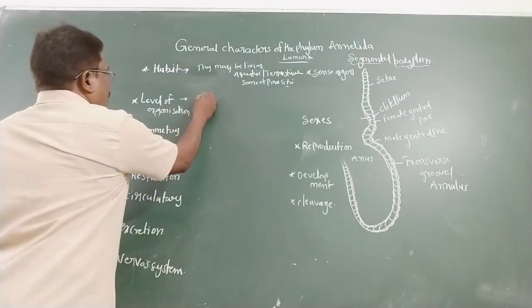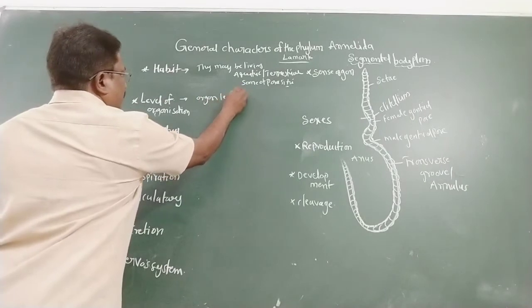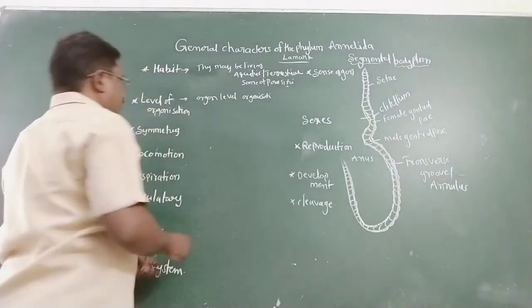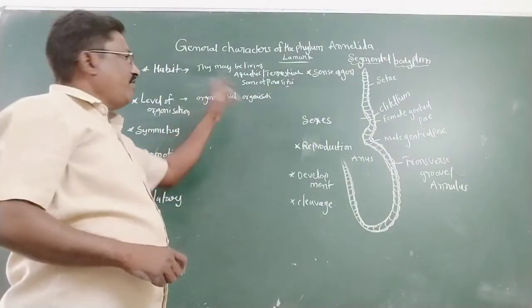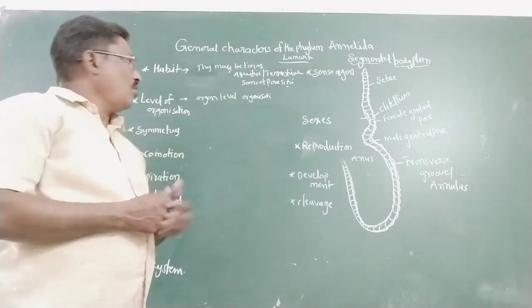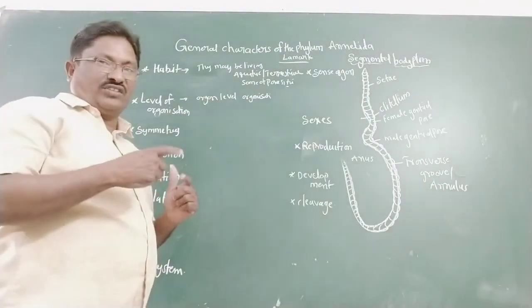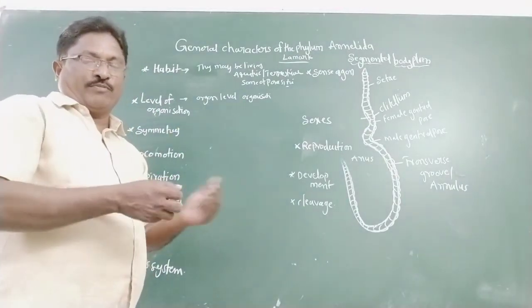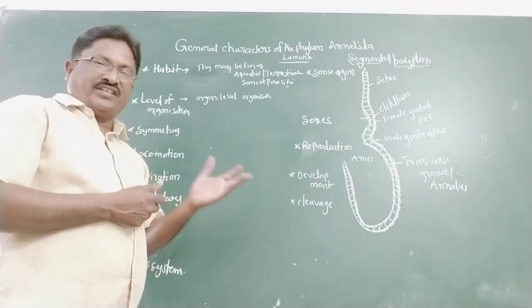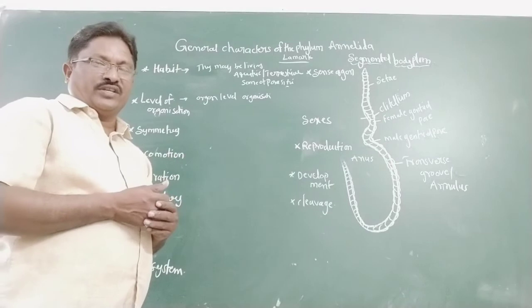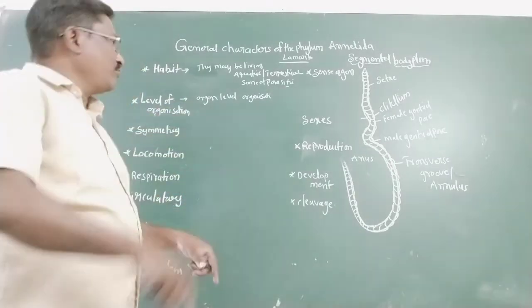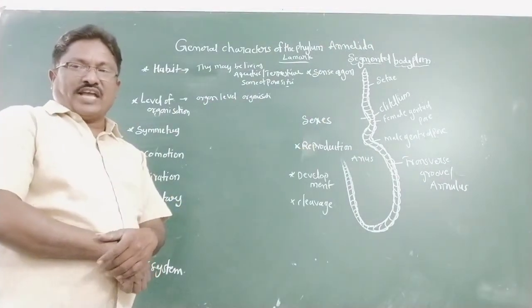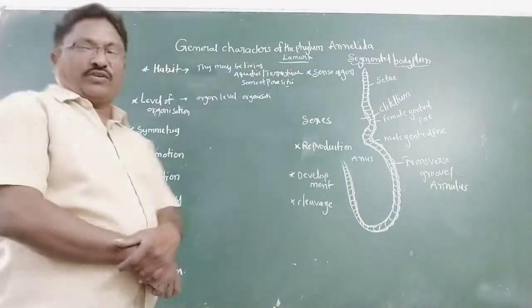Next, the level of organization. It is the organ level of organization. Organ systems are moderately developed inside the body, like the reproductive system, excretory system, digestive system, and locomotion. That's why the level of organization is the organ level of organization, which is most important.